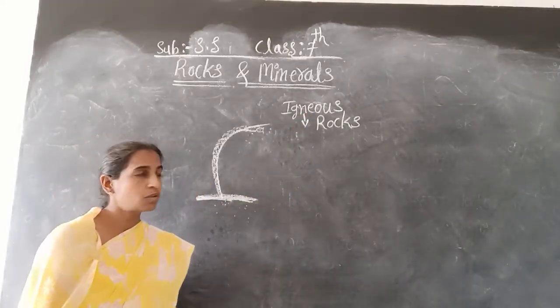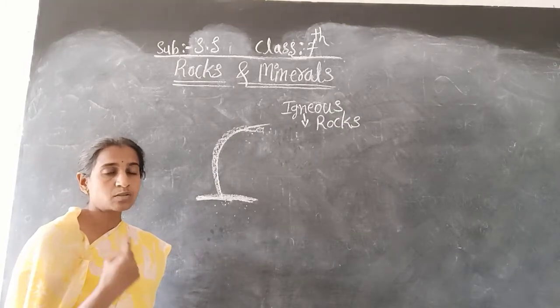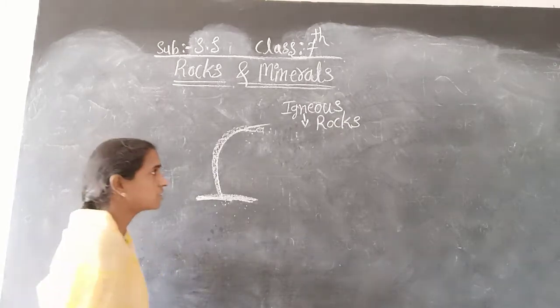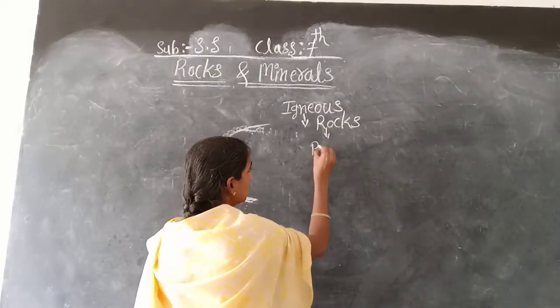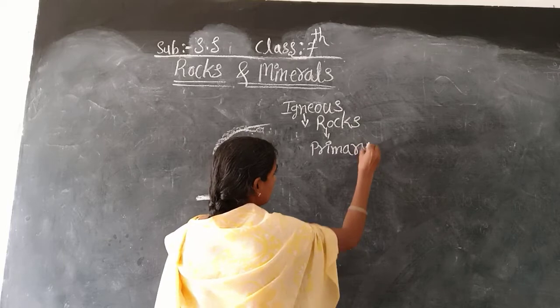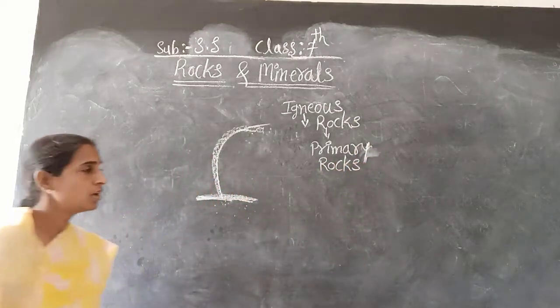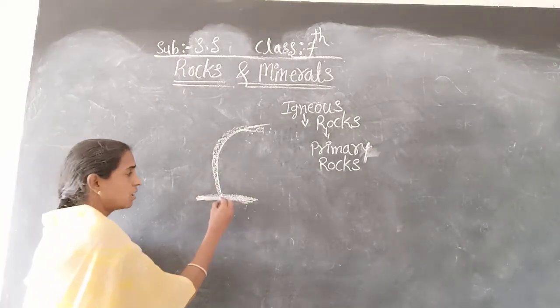You know very well, in the previous class I told that igneous rocks are also called primary rocks. Igneous rocks are also called what? Primary rocks. So this is the molten magma.